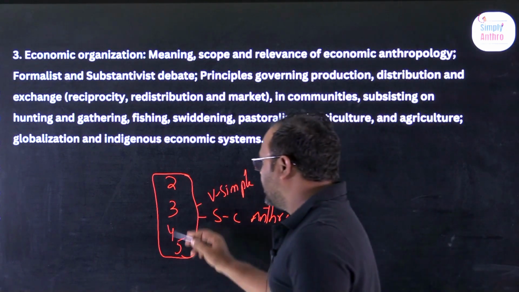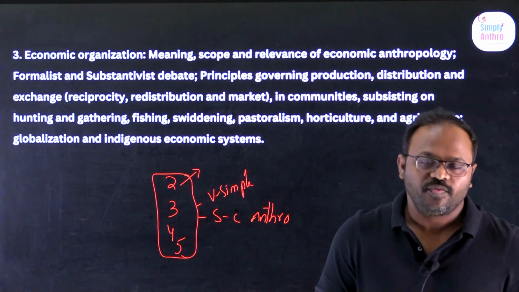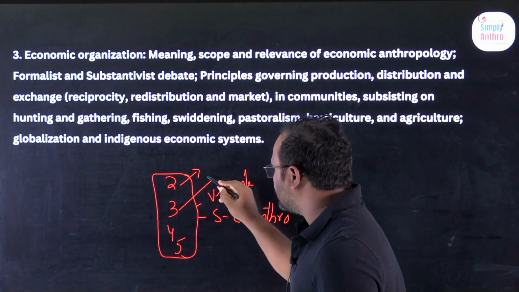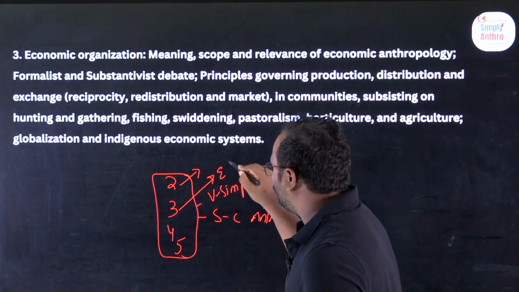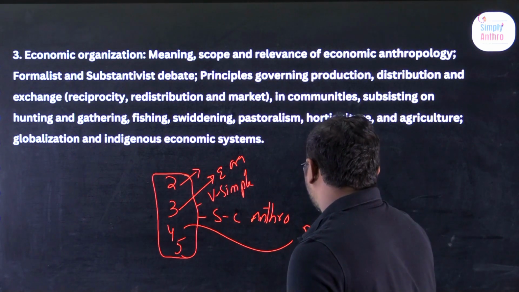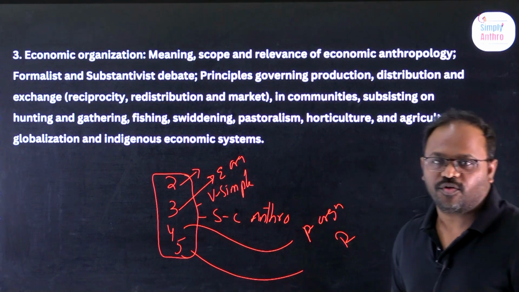For example, let us see. In chapter 2, we discussed culture, society, family, marriage and kinship. That is a daily need. In chapter 3, we talk about economic organizations. Chapter 4 is political organization. Chapter 5 is about religion. All of this is a part of our day-to-day life.